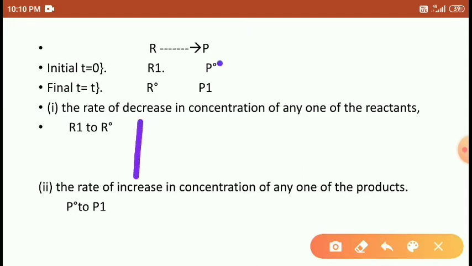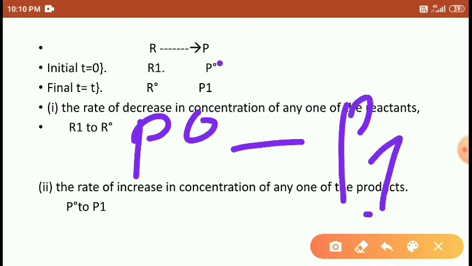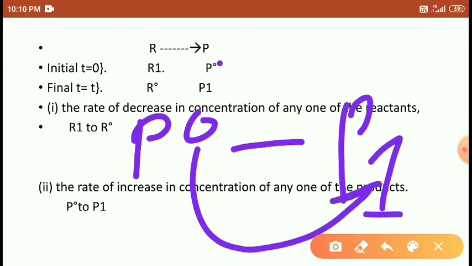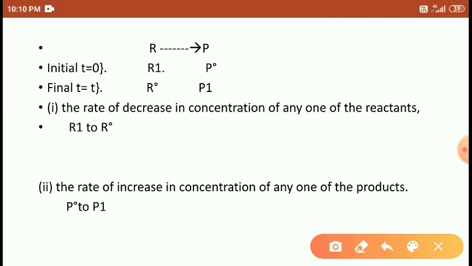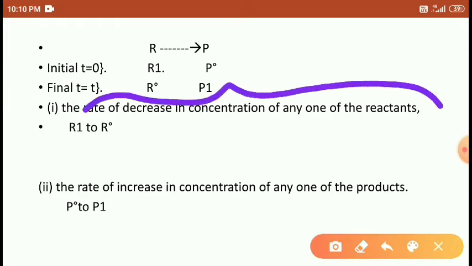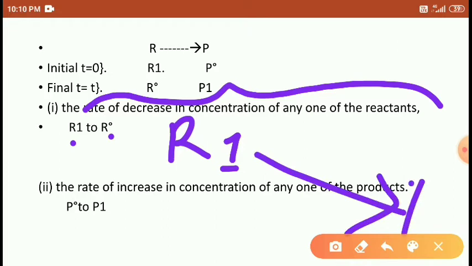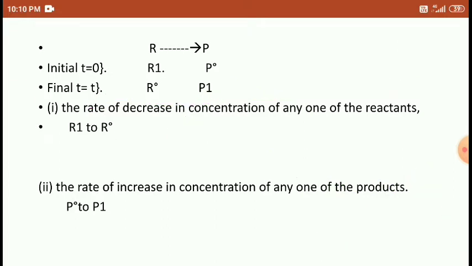Similarly, the product initial concentration is 0. It turns into P1, 0 to 1. It means the product changes from P0 to P1. Students, so what happened here? What is the meaning of this? Look here. It means the rate of decrease in concentration of the reactant R1 to R0. Concentration of reactants decreases from R1 to R0, right?